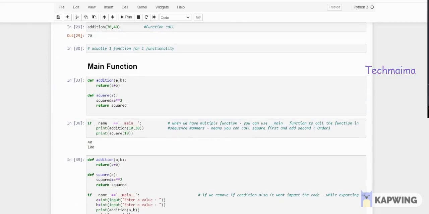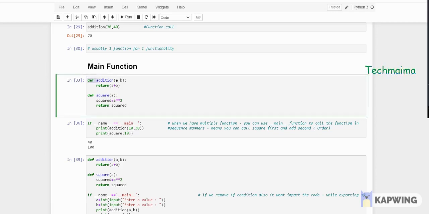Let's move to the most important topic, the main function. The main function is used for internal purposes and is already there in your system. It's not something you are newly creating. The addition function I have shown is something we are creating, it's customized. But the main function is available in your system by default. I will give you an example, then I will explain how it works.